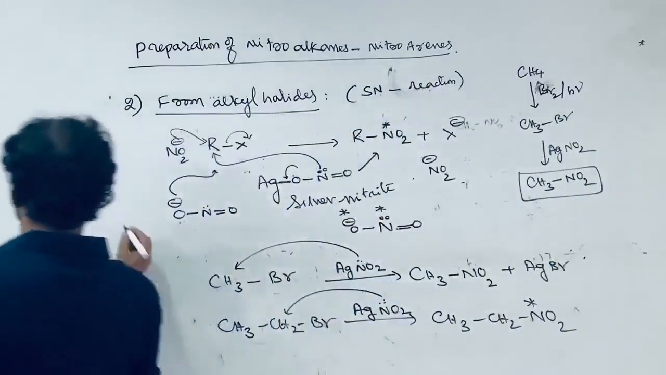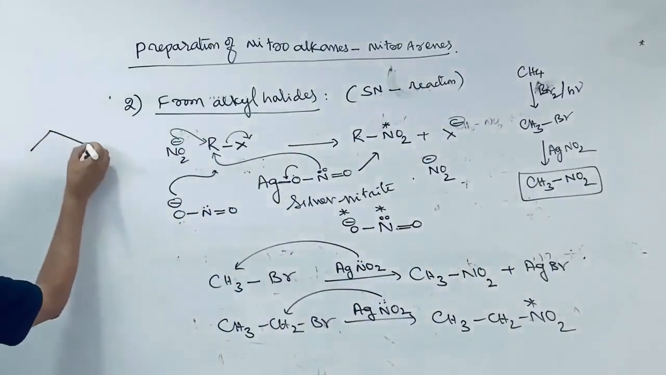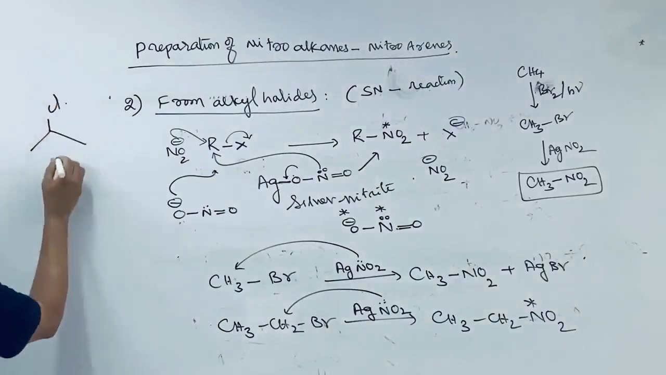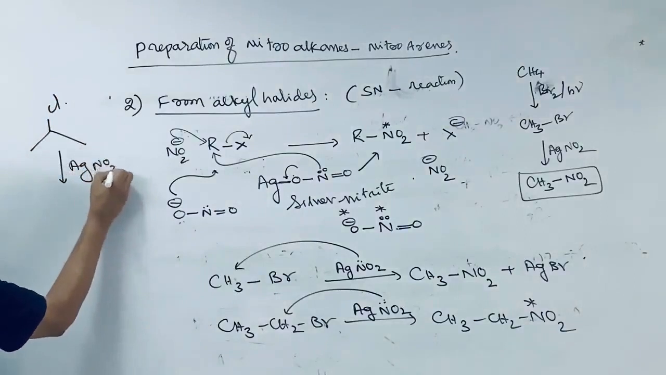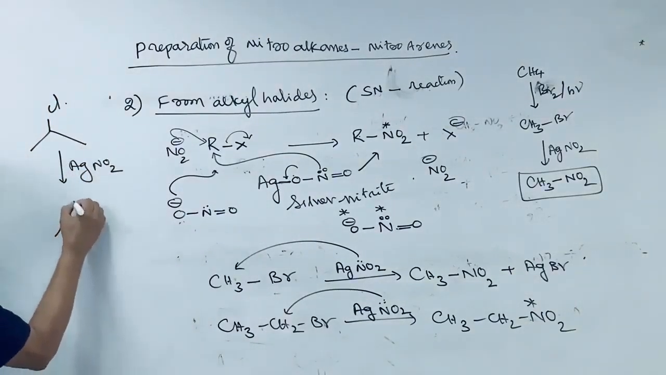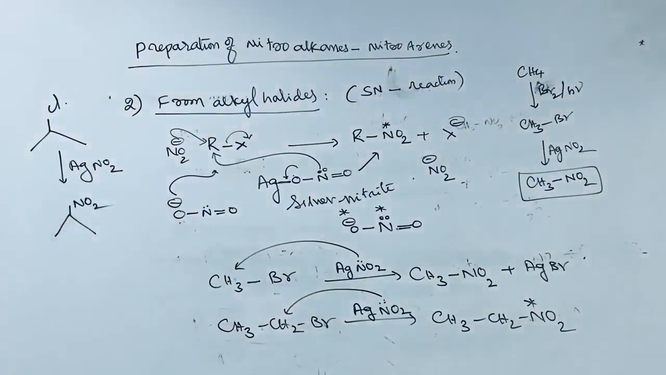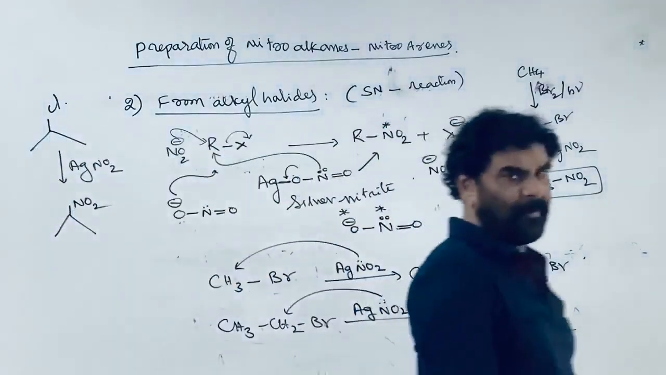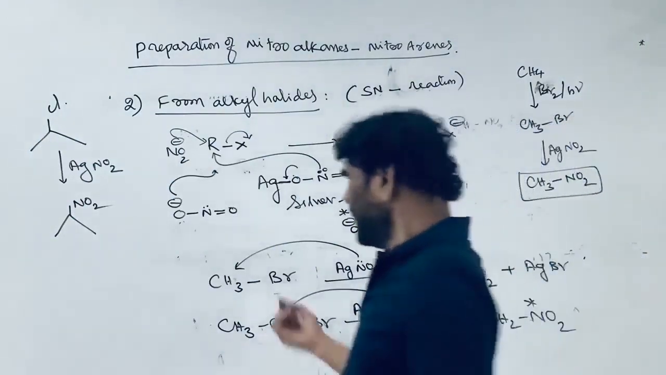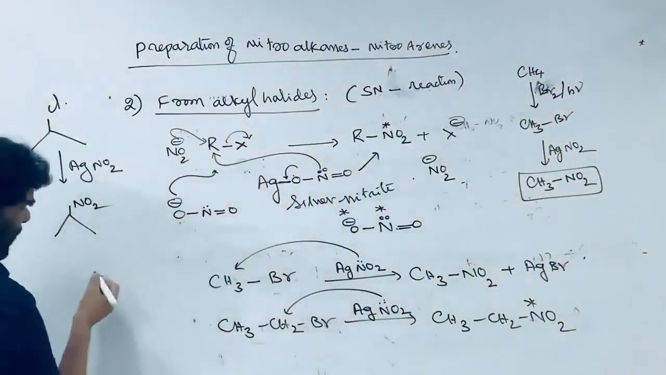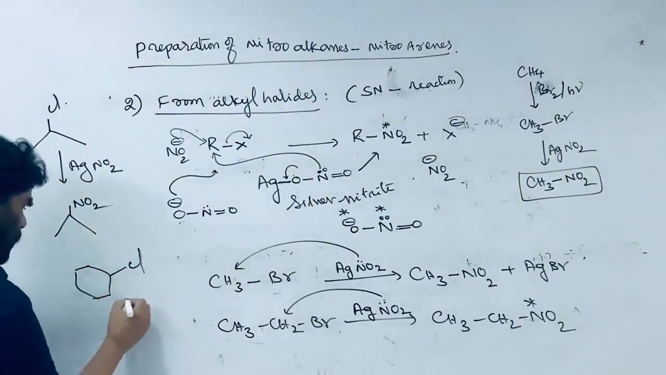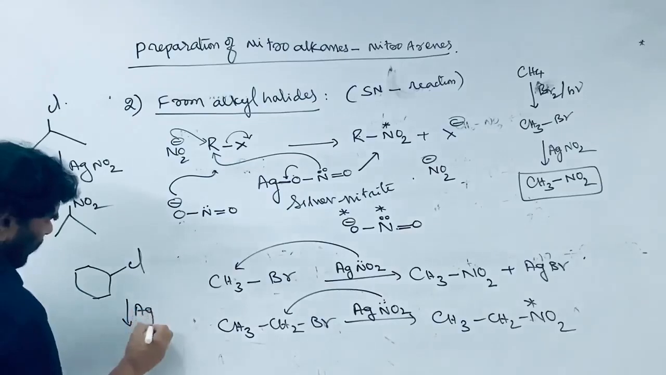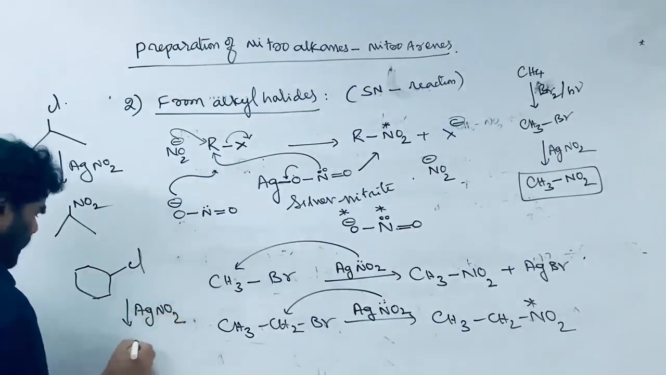So if you take any compound, that is isopropyl chloride or bromide or iodide, with AgNO2, you get 2-nitropropane. 2-nitropropane is formed. See, you can take any organic compound, that is cyclohexyl chloride or bromide or iodide, and on treatment with silver nitrite, which is the best reagent, you get the nitro compound.